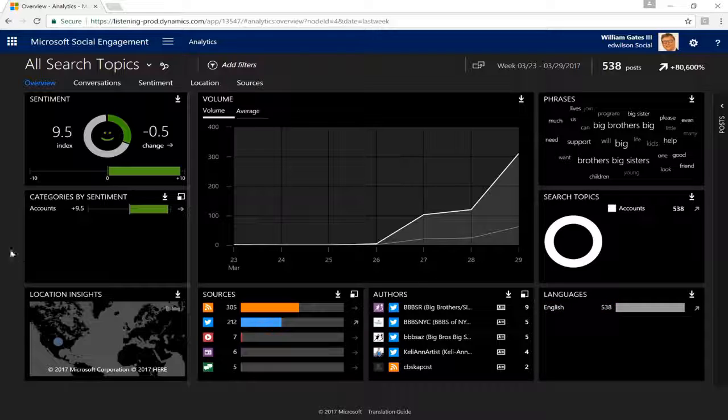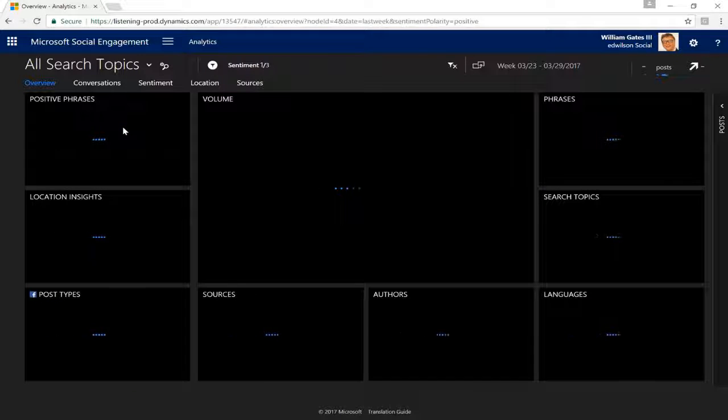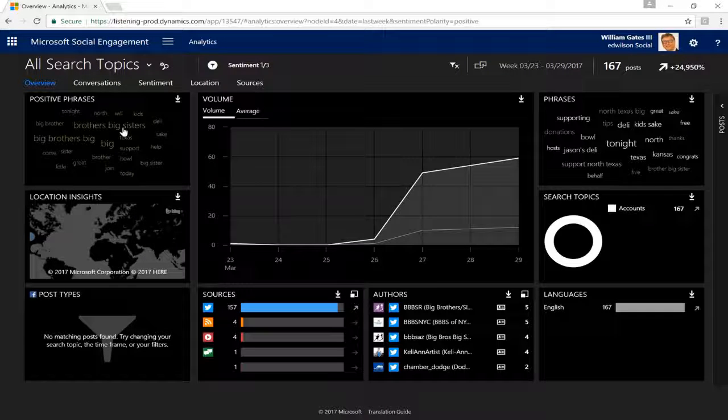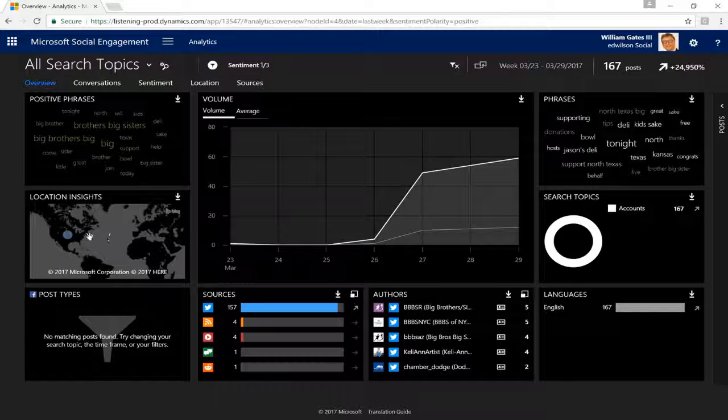So based on the search topics I have in here, which are Big Brothers, Big Sisters of America, I can click into any of this data to actually filter it to see the posts and actually take action on this. So let's say that I wanted to see all of my positive posts. Notice when I click on that sentiment portion that is notated as positive, it will actually filter down this data. So here, now I'm only seeing the positive phrases. I'm actually able to see the locations for those as well.